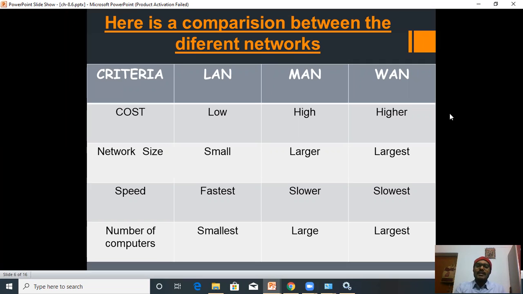Next point, number of computers. In the case of LAN, very few computers are interconnected, so it is smallest in the number of computers. In the case of MAN, it is large, whereas in the case of WAN, it is largest in numbers.